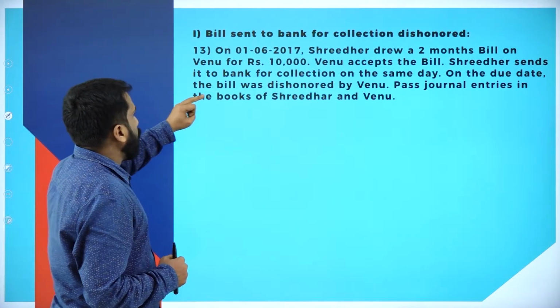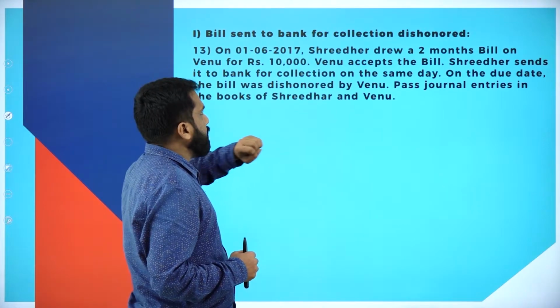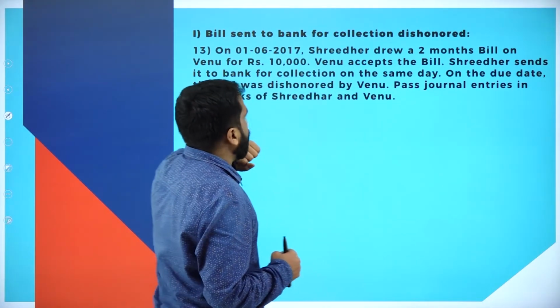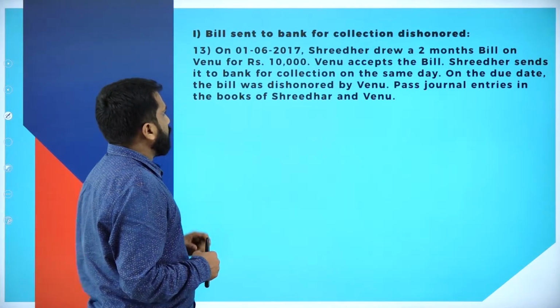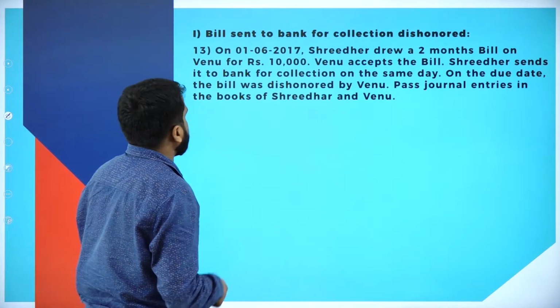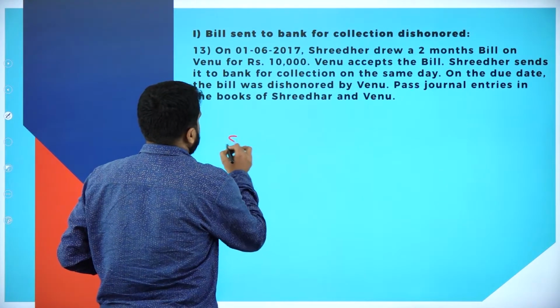Now, on 1/6/2017, Sridhar draws a 2 months bill on Venu for 10,000. How many persons are there? 3 persons here. Actually, first person, Sridhar.